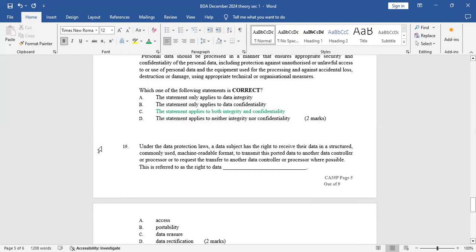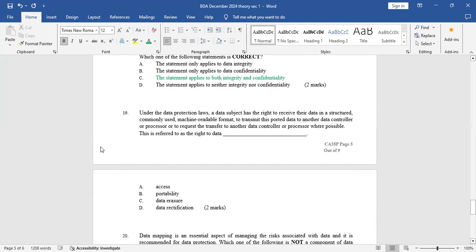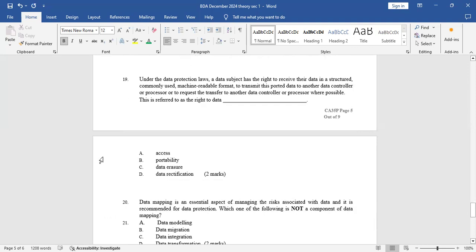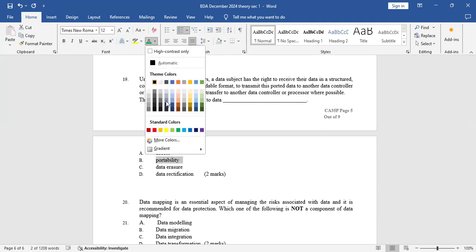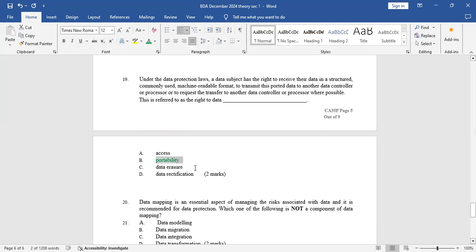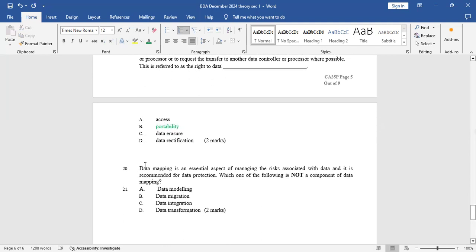Number 19, under the data protection laws, a data subject has the right to receive their data in a structured, commonly used, machine-readable format to transmit this data to another data controller or processor, or to request the transfer to another data controller or processor where possible. This is referred to as the right to data portability. The statement will automatically give you the answer. Data is portable, so it's the right to transfer: data portability.